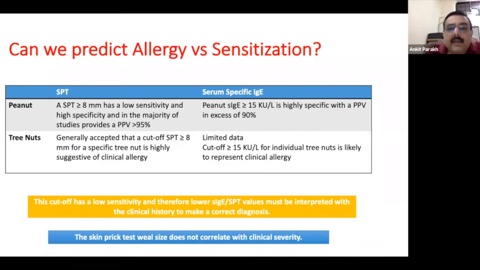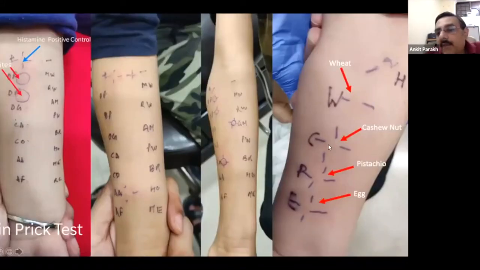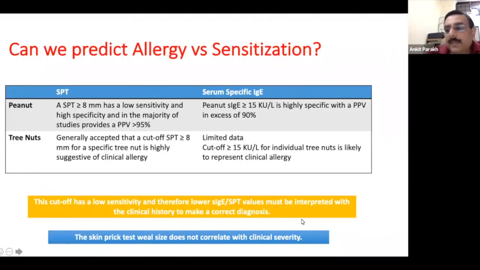Now, can you predict whether this child is actually just sensitized or allergic? So, for example, in the previous child, when we did an SPT, if you have a reaction which is as large as this for cashew or pistachio or egg, does it mean that the child is just sensitized or the child is allergic? Well, if you have a significant history, then you know that yes, this child is truly allergic. But are there any cutoffs for the serum specific IgEs or the SPTs which tell us that above this cutoff we'll say that this child is allergic, and below this cutoff we'll say that this child is actually sensitized?